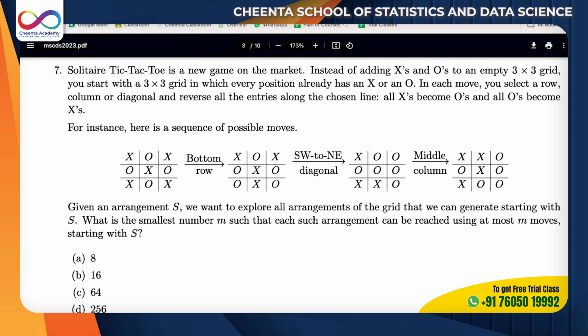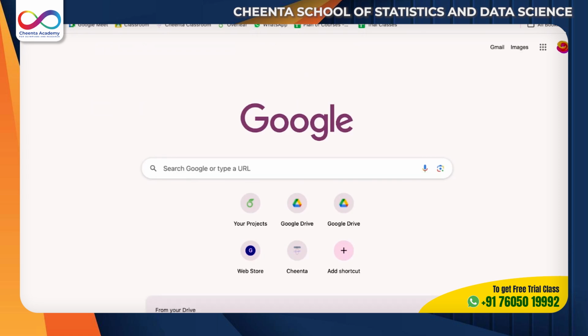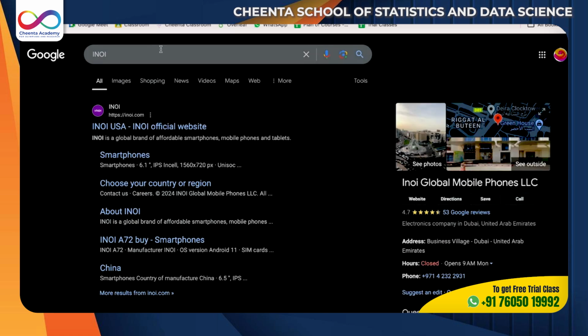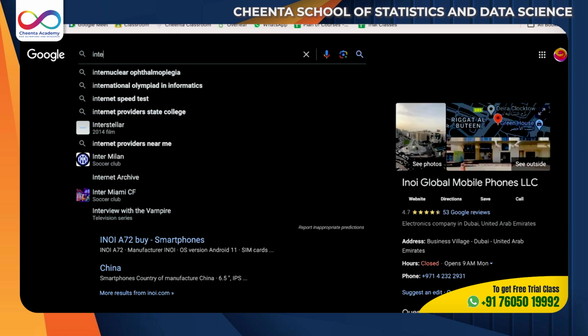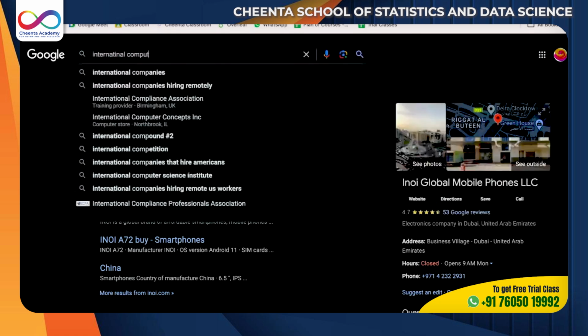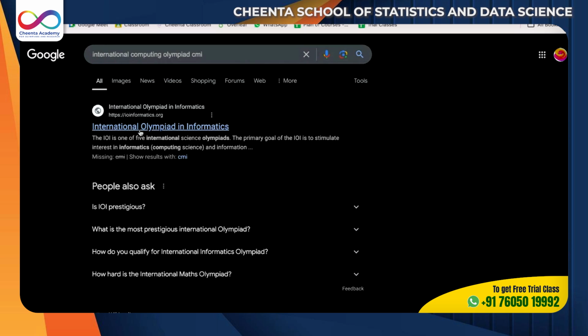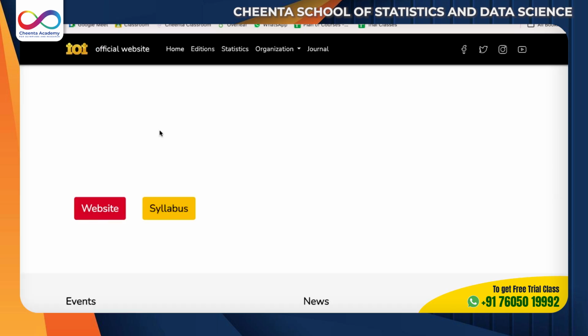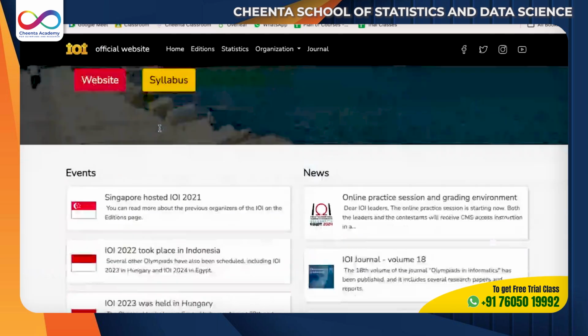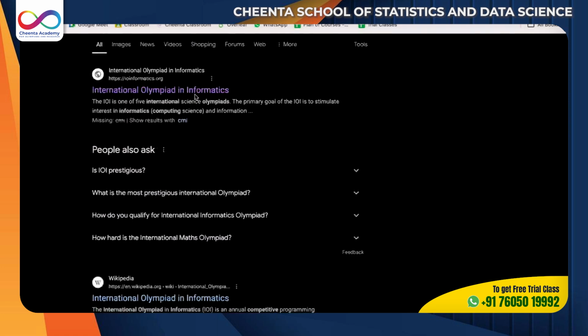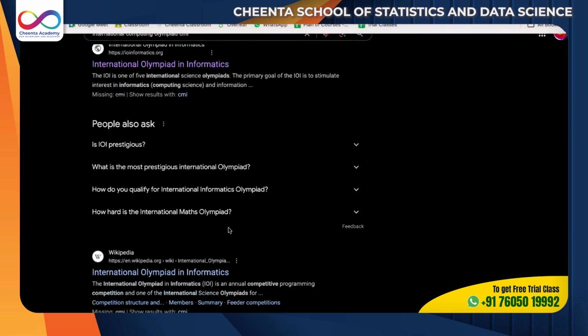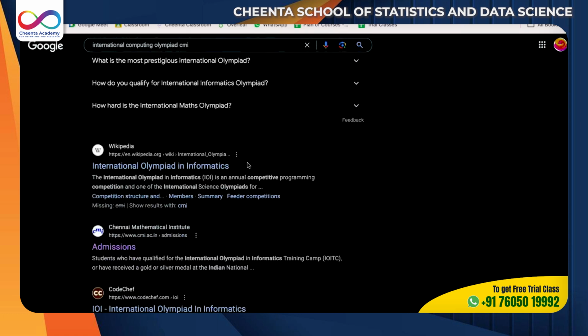The Olympiad in India is held by CMI, and if you pass the international Olympiad level, CMI automatically gives you undergrad admission.